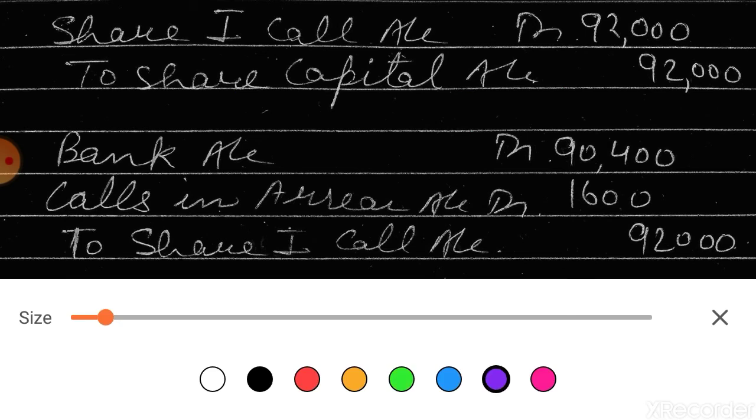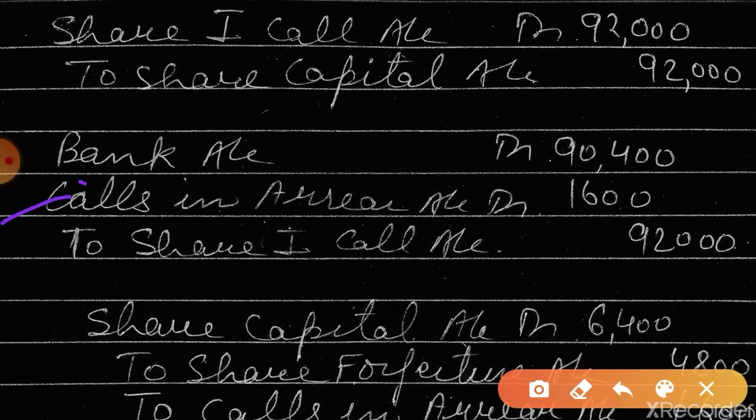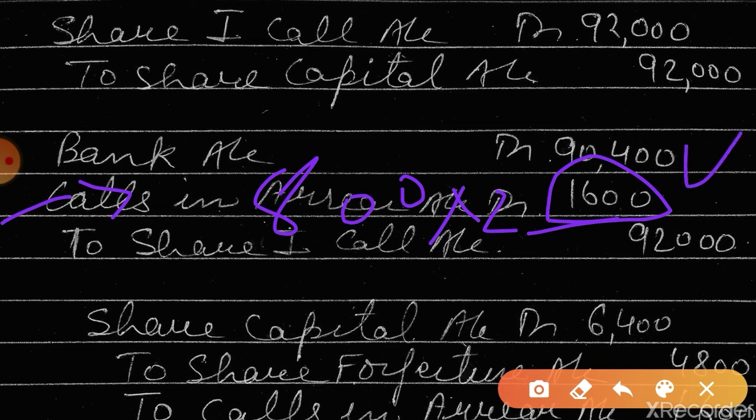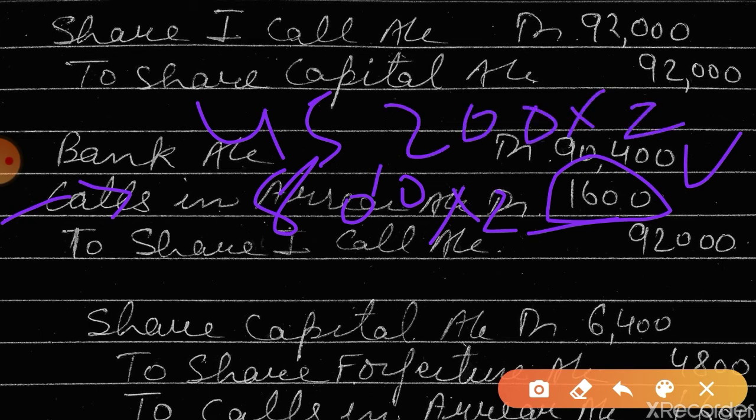First call account amount. See here. So 800 into 2, 1600 has not been paid to us. The rest will pay, isn't it? Or you can say 45,200 into 2. Clear? And 92,000, you know how to calculate.